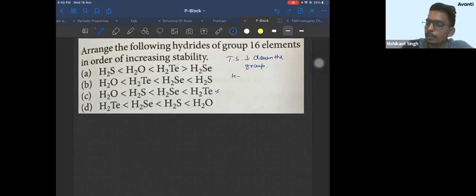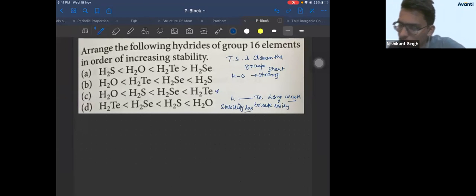Because the H2O bond is a smaller bond, so a strong bond, and H2Te has a longer bond. Short bonds are strong. H2Te has a long and weak bond. If it's a long and weak bond, it will break easily. If it breaks easily, its stability is less. So H2Te should be minimum and H2O should be maximum. So your answer should come out to be